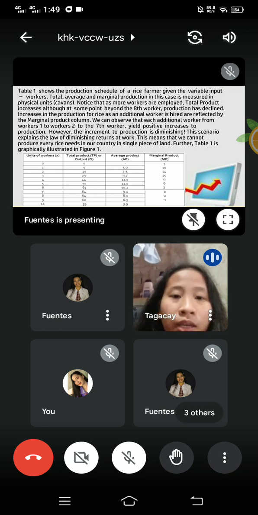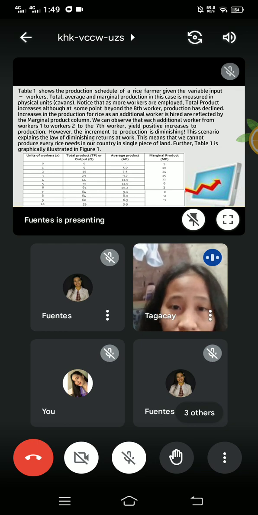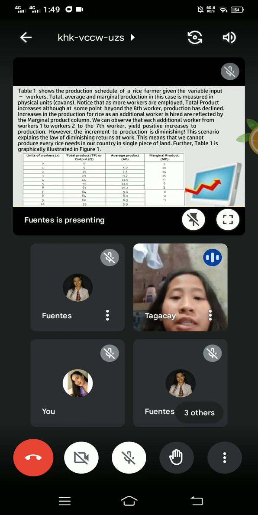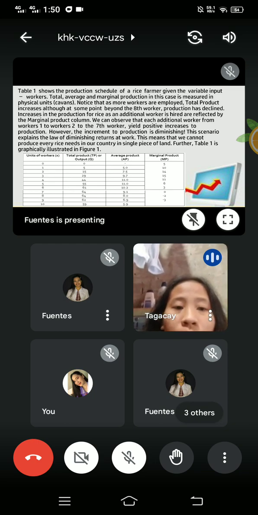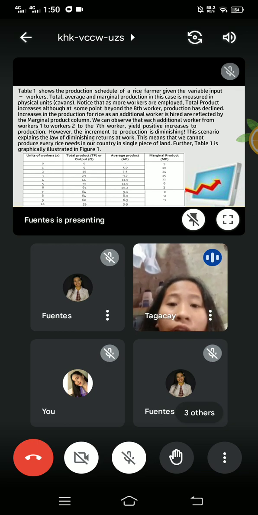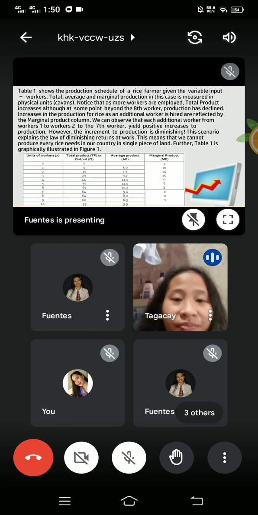Table 1 is graphically illustrated in figure 1. So, as you can see in the table, when it reaches 8, you will notice that production decreases. So, it shows that we cannot rely on a single place to produce the rice used in our country. Next slide.